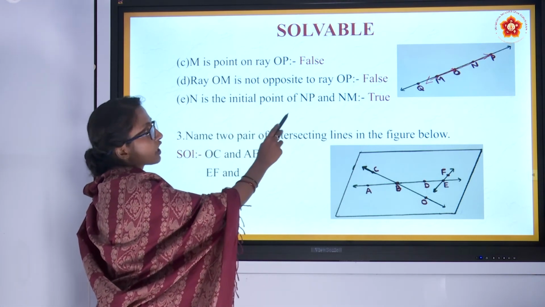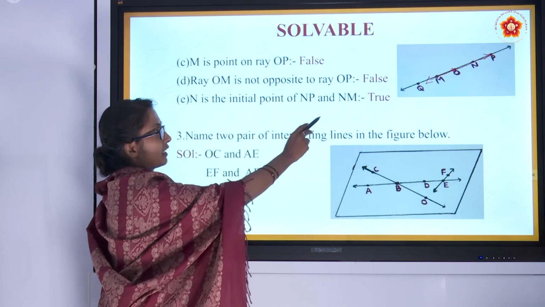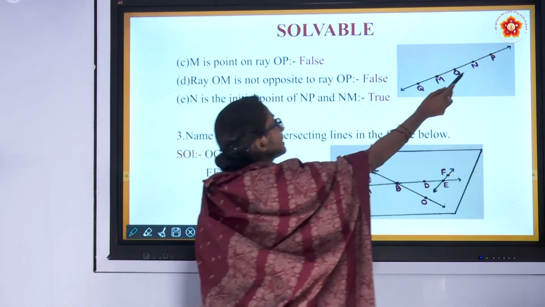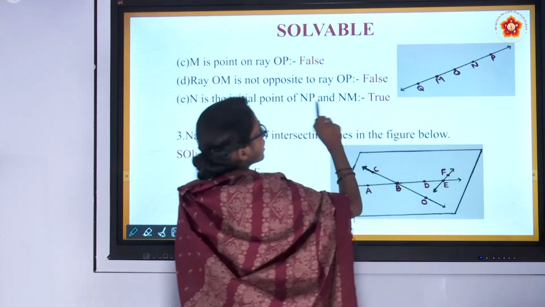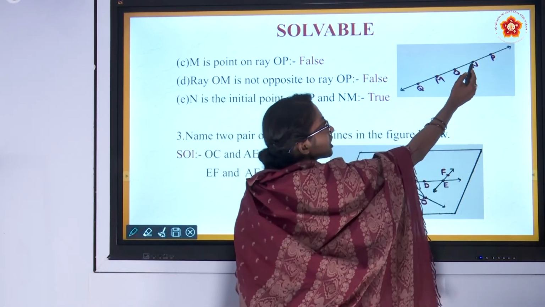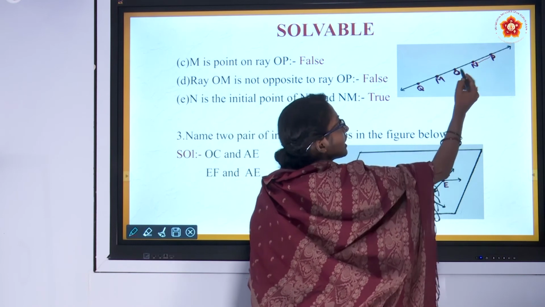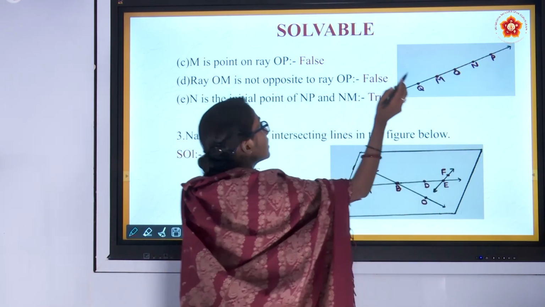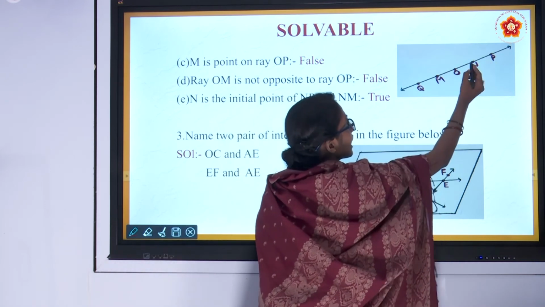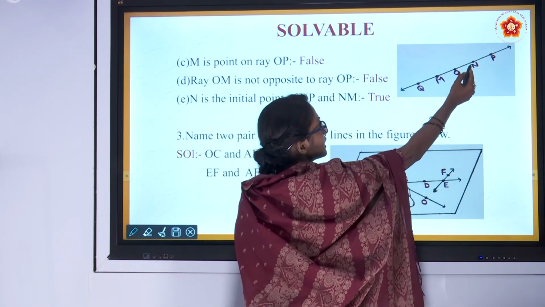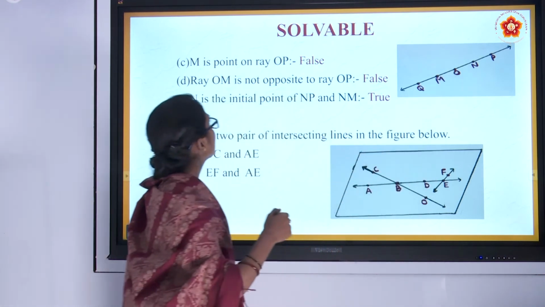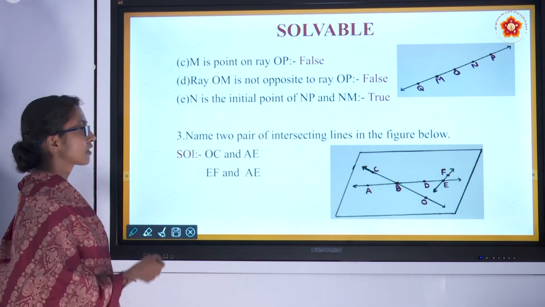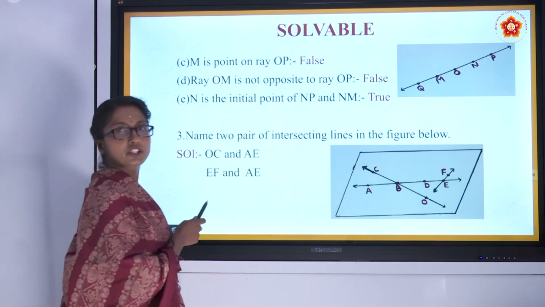N is the initial point of NP and NM. If NP is a ray and NM is a ray, N is the initial point for both. So it is true. So let's move to the third question.